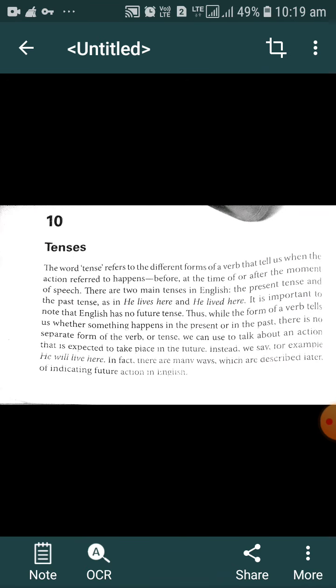So tense is a different form of verb. What is the use of tense?